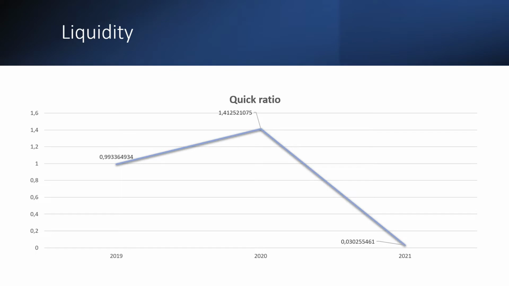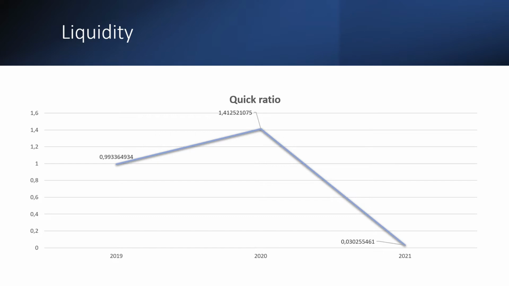First, I'm going to look at whether the company is liquid based on the quick ratio. This ratio shows us whether it can pay off its debts in the short term with its current assets. The perfect ratio is around 1, and in our case, you can see that in 2019 and 2020, the ratio fluctuates around 1, which means that the company can pay its debts in the short term.